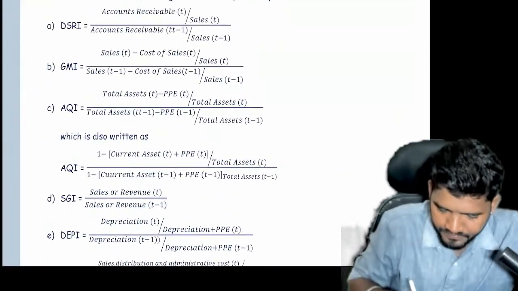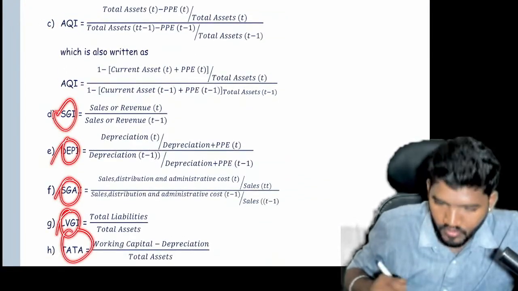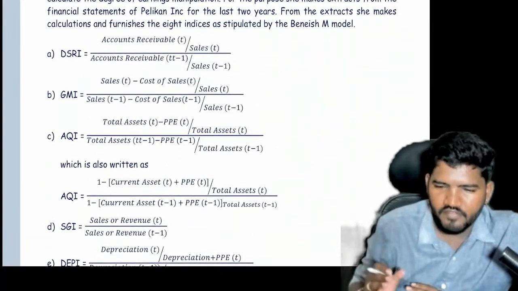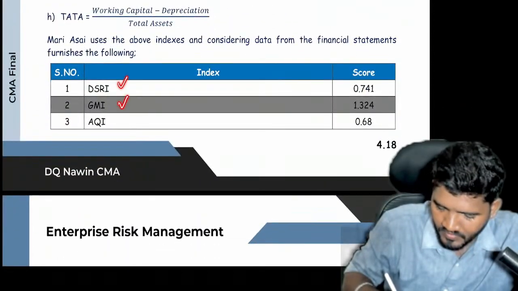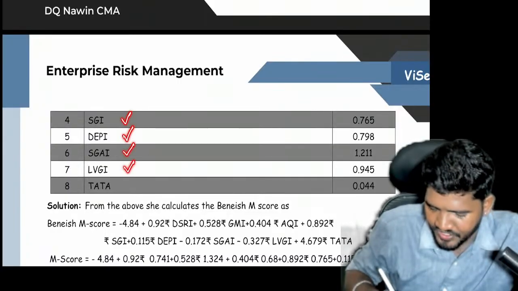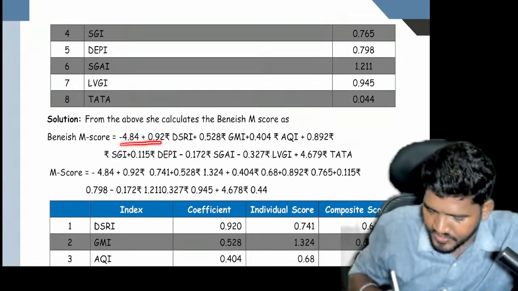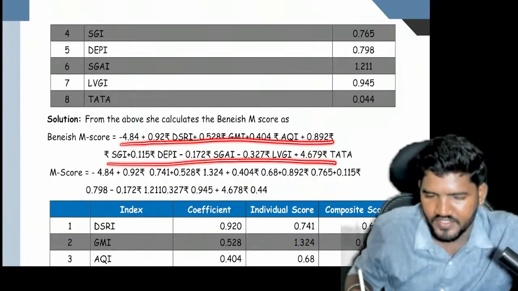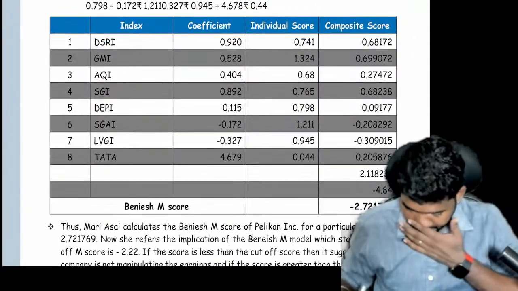You can observe here. Okay, but from an exam point of view, they will not use total information to calculate all those things. They will give information directly, like DSRI, GMI, AQI, SGI, DEPI, SGAI, LVGI, TATA. So you need to write only this equation. You have to mug it up. There is no explanation for this formula. Okay, next.